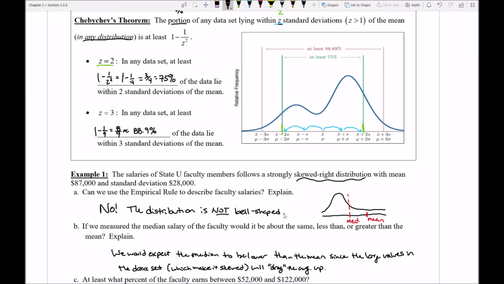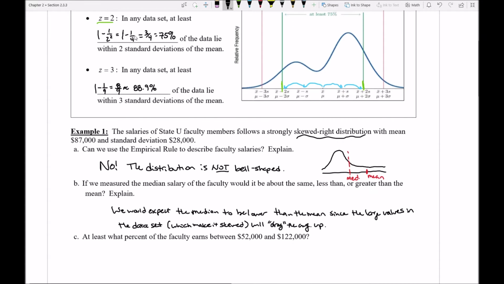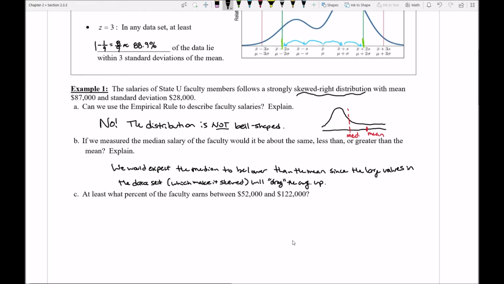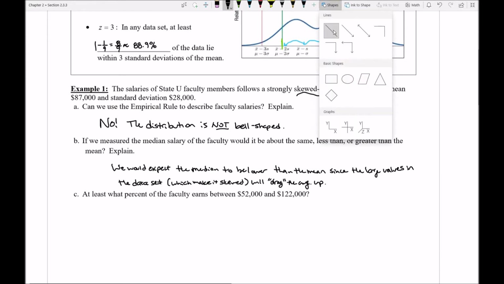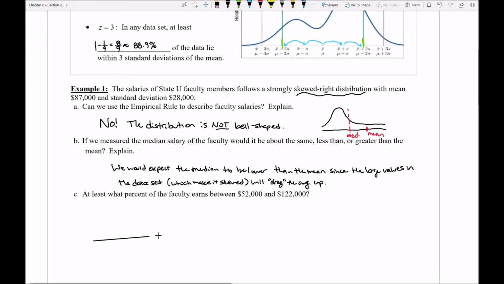Well, we still haven't gotten to any question yet where we've been required to use Chebyshev's theorem, but part C I think will definitely ask this. Notice at least what percentage of faculty earn between these different dollar amounts, 52,000 and 122,000. To figure this out, I should start to draw a little picture.